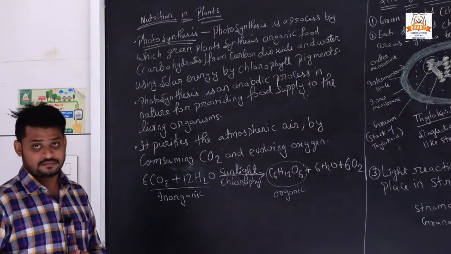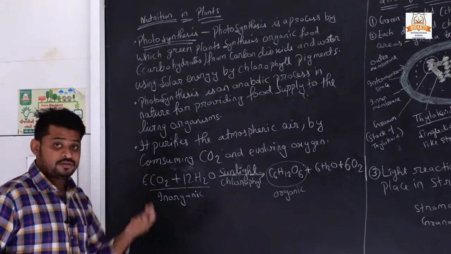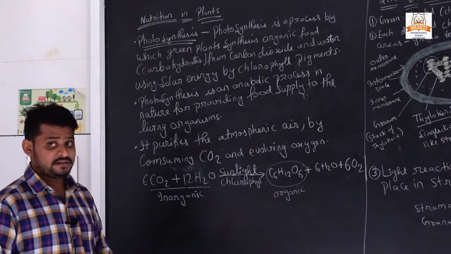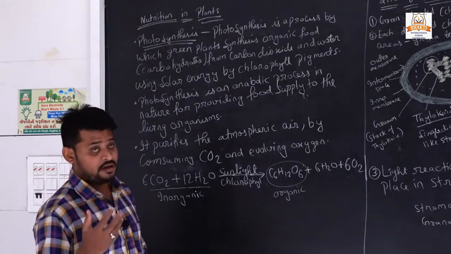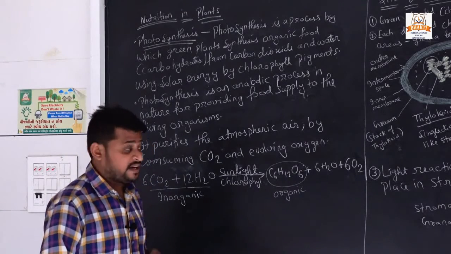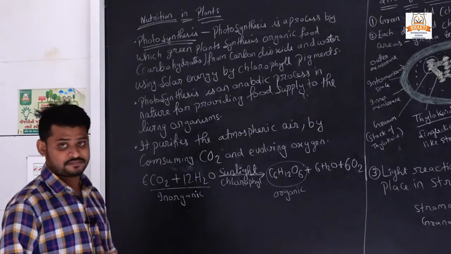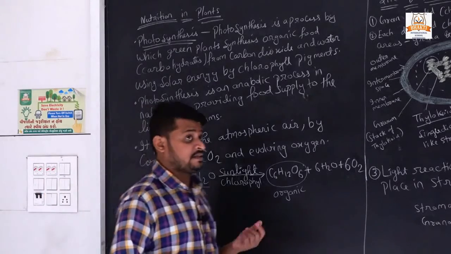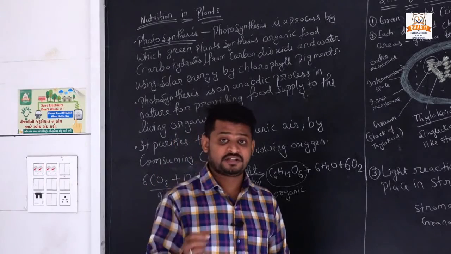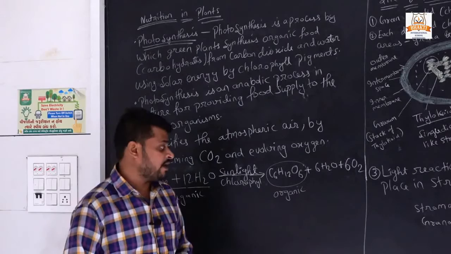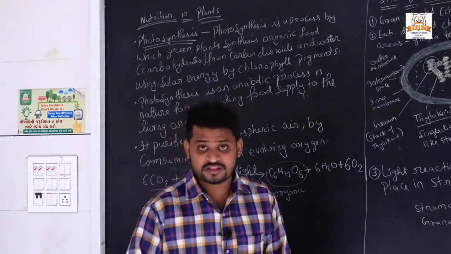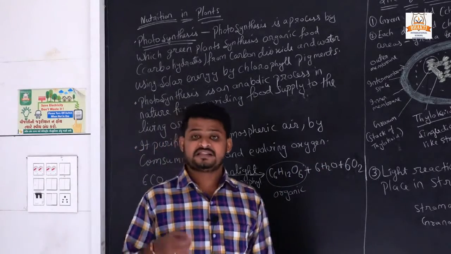So another definition also comes. When two inorganic nutrients combine in the presence of sunlight, they give glucose as a product and release water and oxygen as a byproduct.